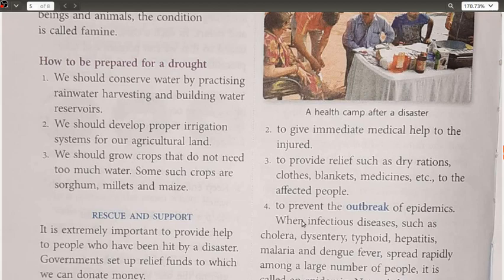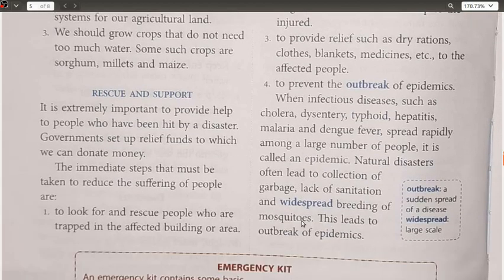When infectious diseases such as cholera, dysentery, typhoid, hepatitis, malaria and dengue fever spread rapidly among a large number of people, it is called an epidemic. कोई भी ऐसी बीमारी, communicable diseases, infectious diseases, when they get spread among a large number of people, it is known as your epidemic.